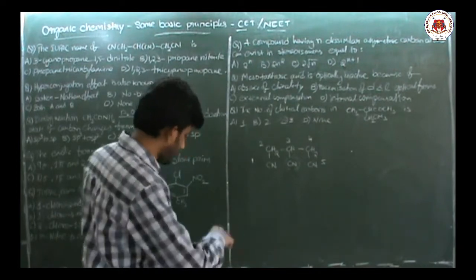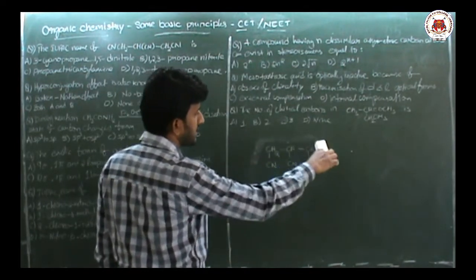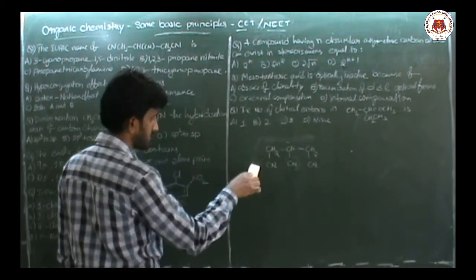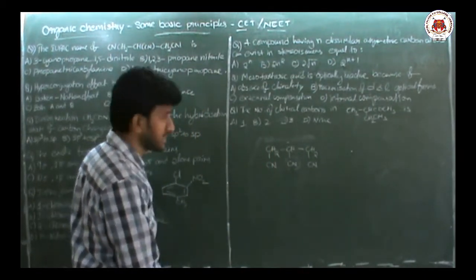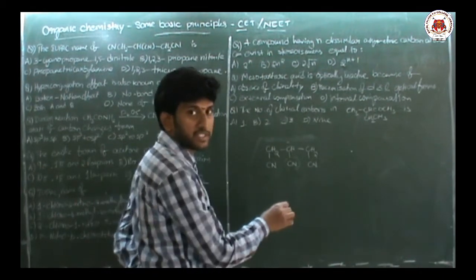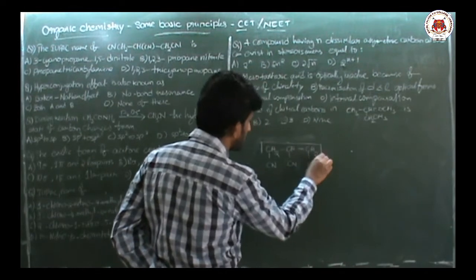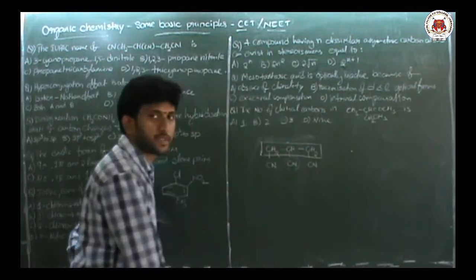So whenever such a situation arises, all the 3 groups must be given the same priority. So the parent chain is reduced to 3 carbons only.